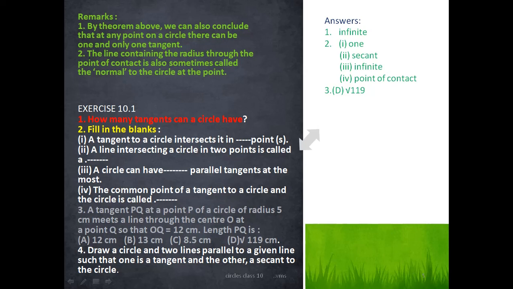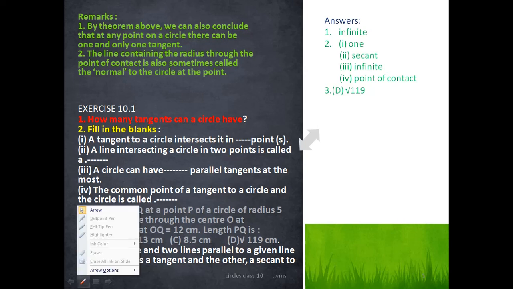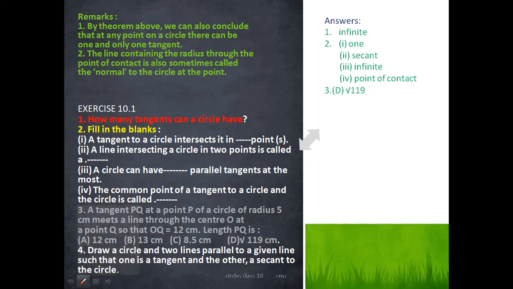Next, fourth question. Draw a circle and two lines parallel to a given line such that one is a tangent and the other is a secant to the circle. First, we draw a circle.